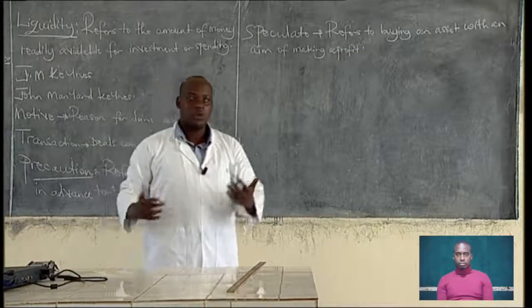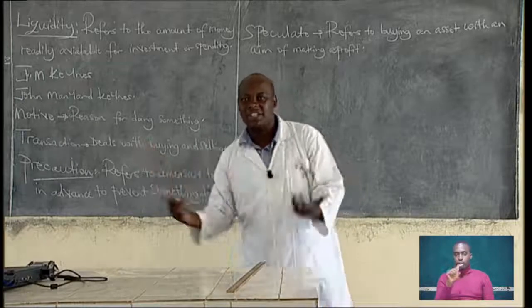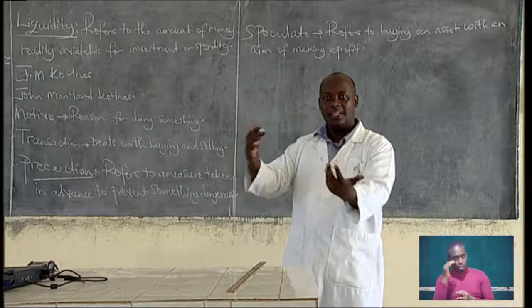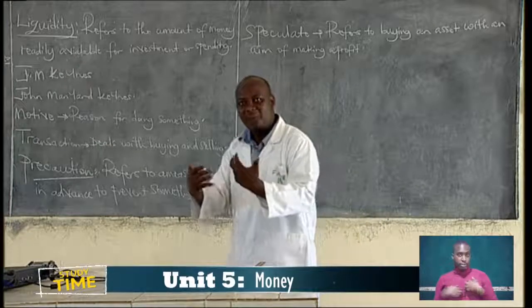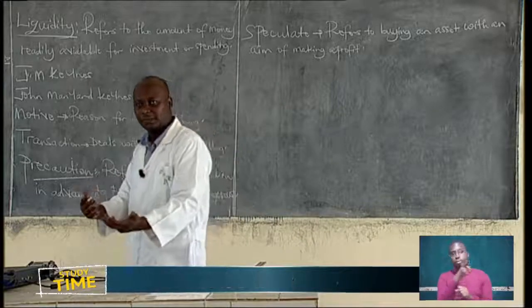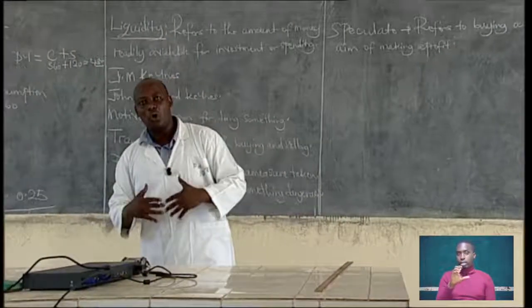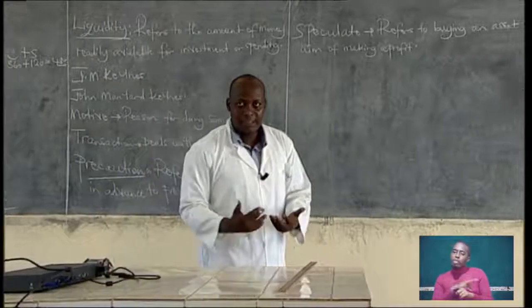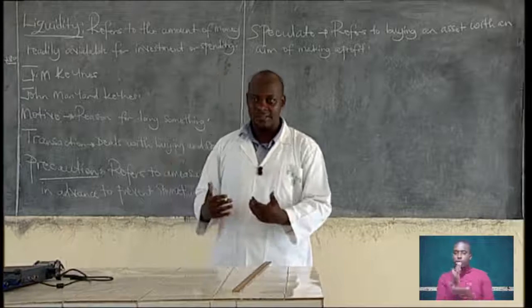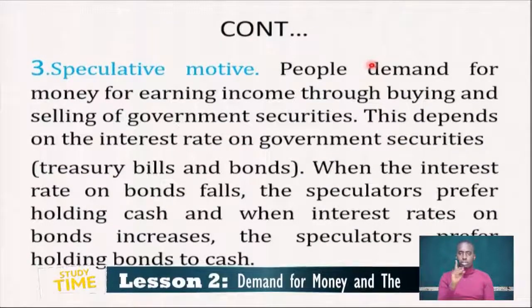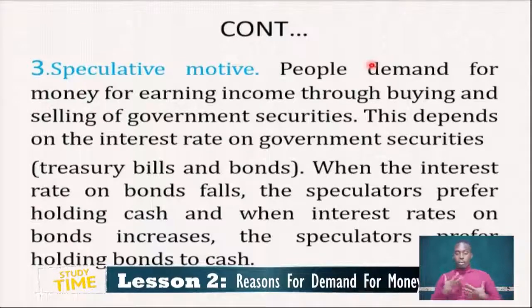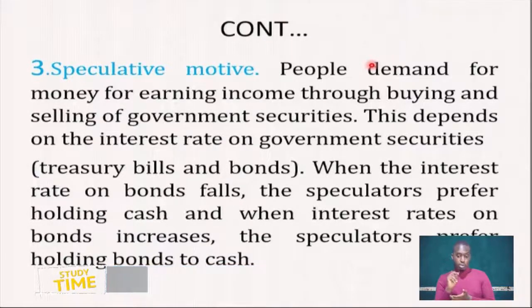To speculate, you're trying to predict that something can change. You're expecting that something can change. Now, people demand money for the speculative motive, and the speculative motive depends on the interest rate on bonds issued by the government, those government securities, what we call treasury bills and bonds. When the interest on a bond falls, the speculators prefer holding cash. And when interest on bonds increases, the speculators prefer holding bonds to cash.